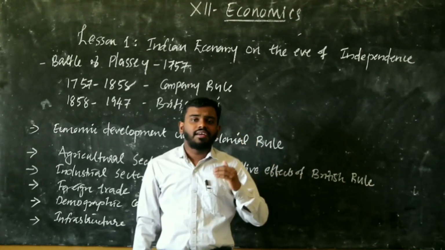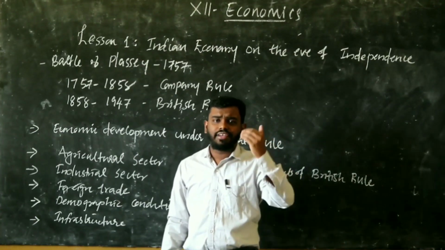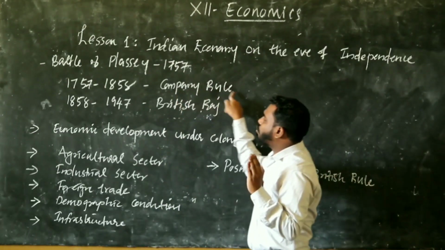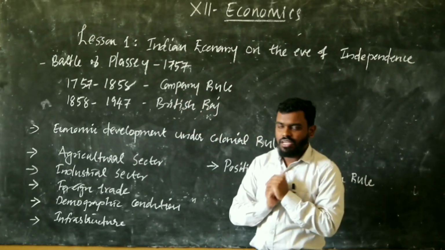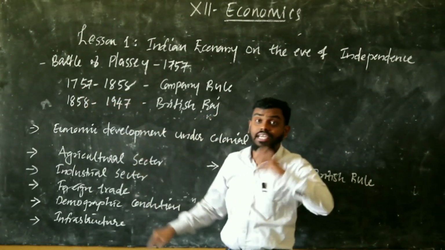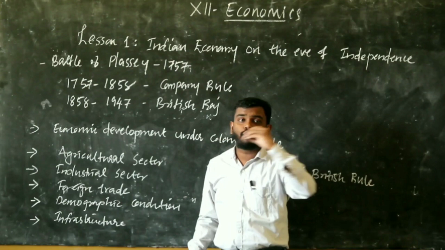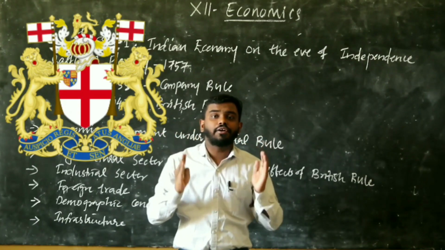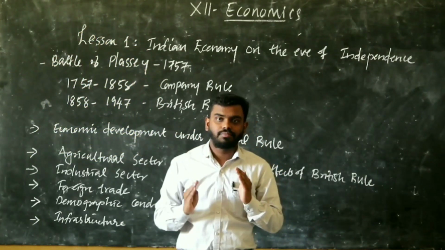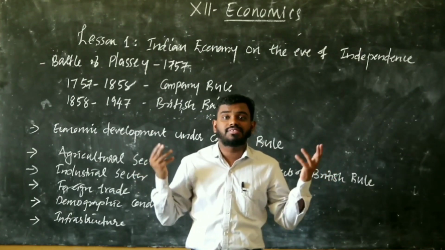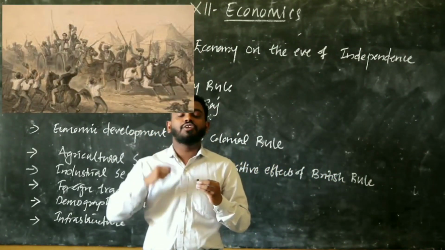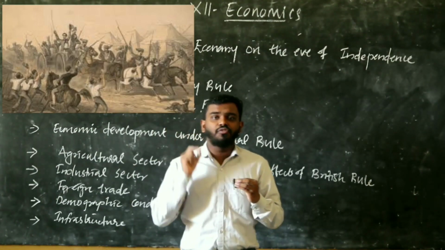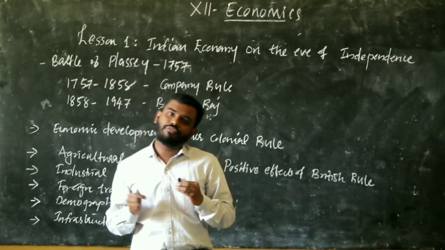After that, for more than 200 years they ruled the Indian economy, and this British rule we can divide into two parts. One is company rule and the second one is the British Raj. From 1757 to 1858, this period of colonial rule is known as company rule, because during this period India was controlled by the British East India Company. And in 1857, as you may have studied, a revolt started in Meerut. It spread all over India. That revolt is also known as the First War of Independence.